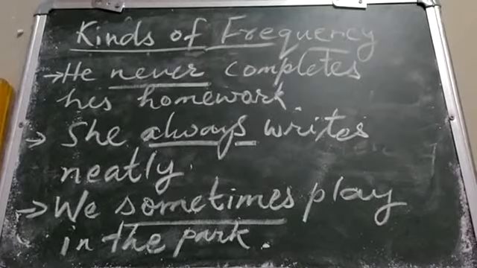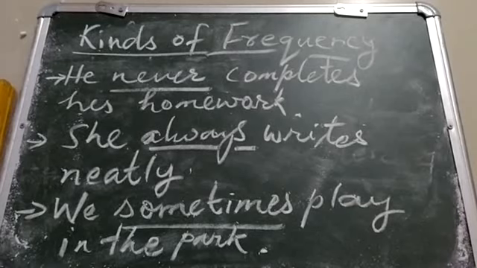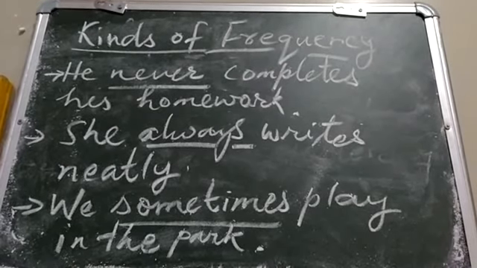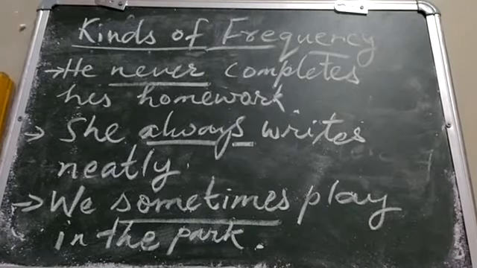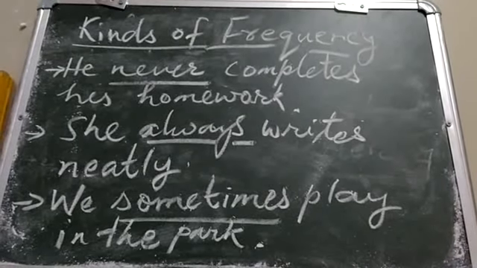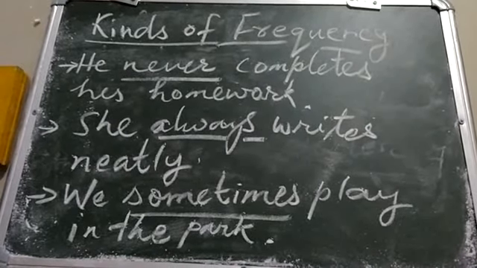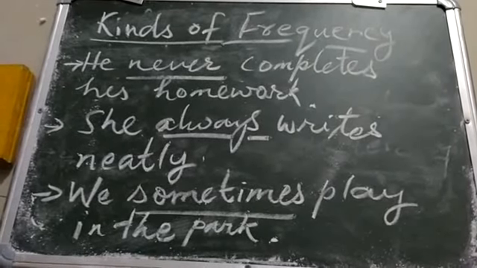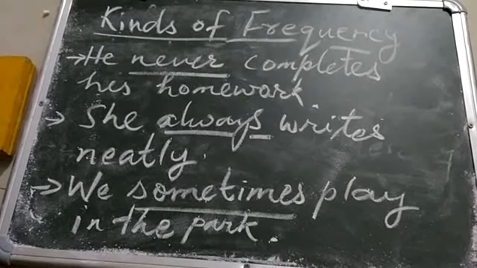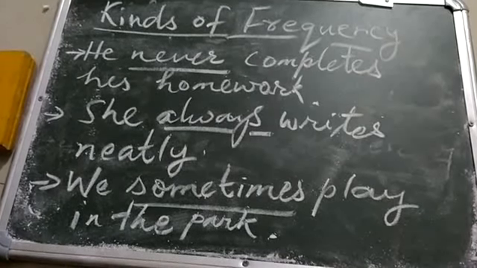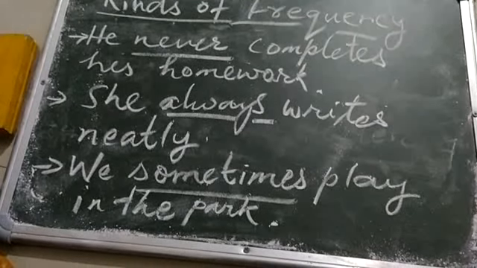The second type is adverbs of frequency. These adverbs tell us how frequently or how often some action occurs. You can see examples here. He never completes his homework. Second example, she always writes neatly. And third example, we sometimes play in the park. All underlined words are adverbs: never, always, sometimes.